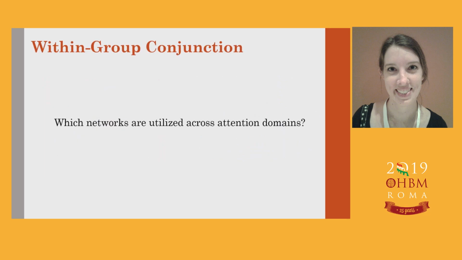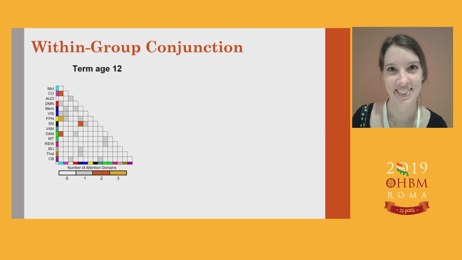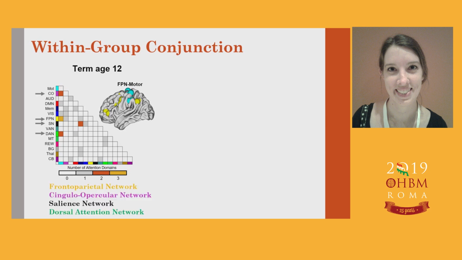So given this network-level significance, ability to assess network-level significance, we first wanted to ask the question, which networks are utilized across attention domains? So within the term group, term children tended to rely on the frontoparietal network in 3 out of 5 attention domains. They also utilized several other networks which we had hypothesized, including the cingulo-opercular network, the salience network, and the